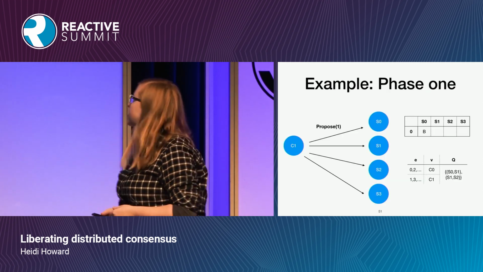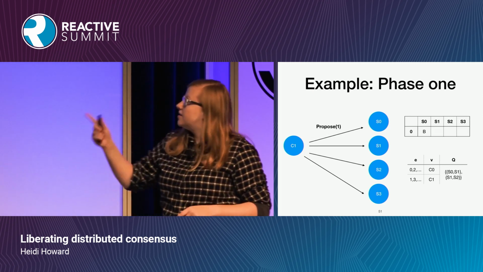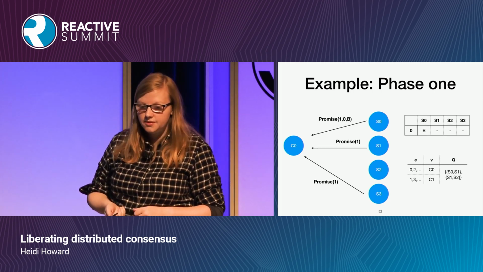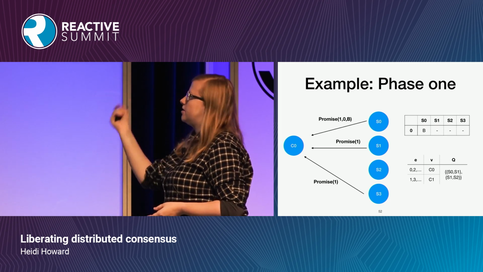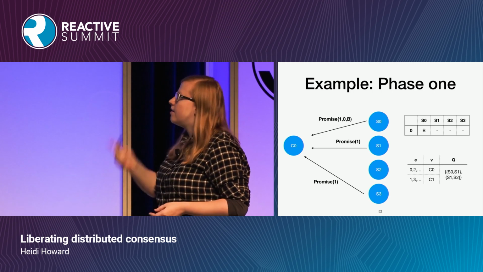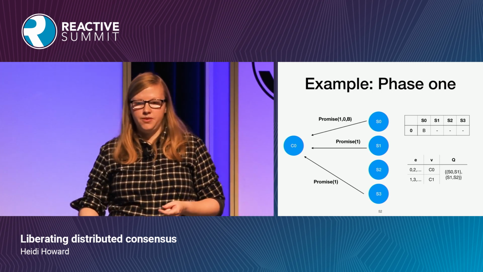So here we have 4 servers, and our quorums are 2 pairs. This client has sent out a propose 1 to the servers, and the servers have responded. And imagine they responded kind of in this order, so server 0, server 1, server 3. At this point, Paxos would say, you have to propose B, because you saw B, so you must propose it.